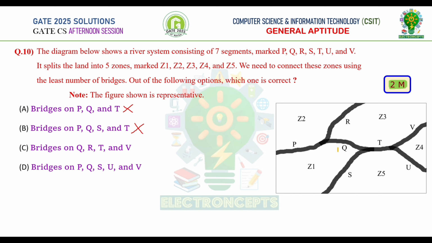Option C, bridges on Q, R and T. Let us construct these bridges. With this, we can connect all the zones. Therefore, we can consider this. Option D, bridges on P, Q, S, U and V. After constructing the bridges given in option D, we can connect all zones. But in the question, it is given that we need to connect these zones using the least number of bridges. Therefore, option C is correct.